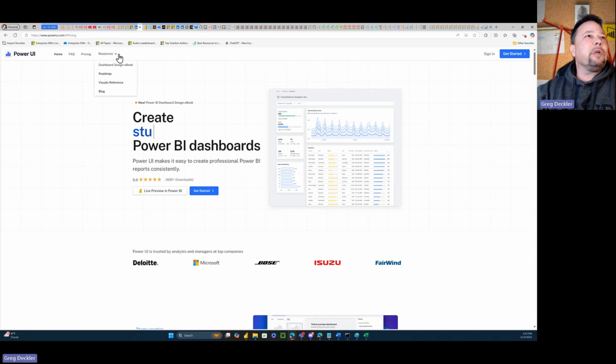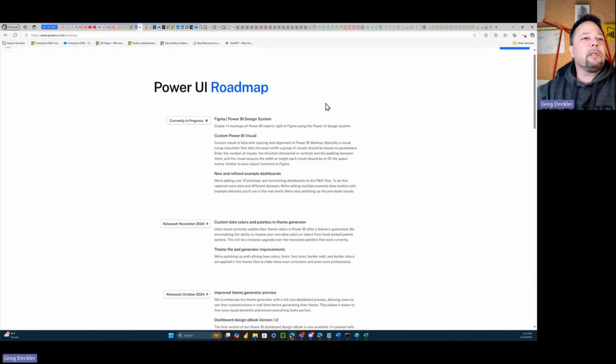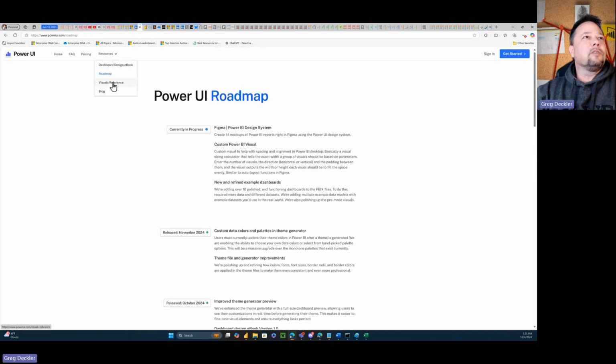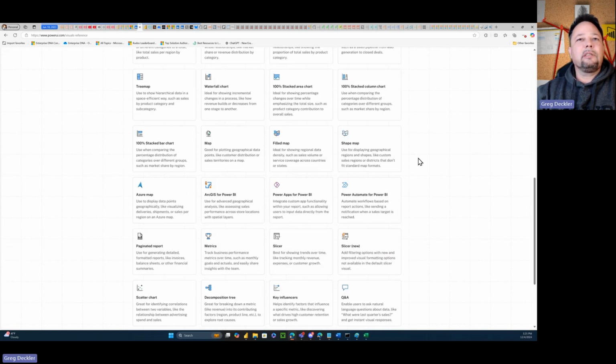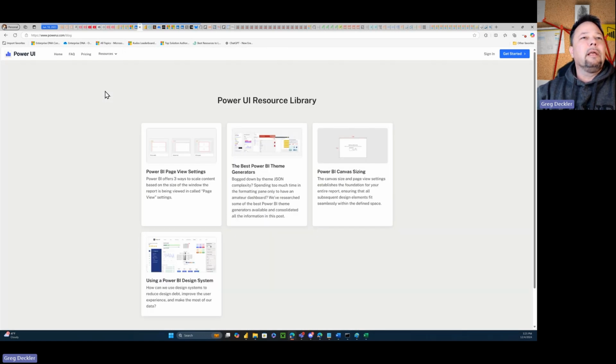The resources, like they have a dashboard design ebook. Again, that just came out like a month ago. They've got this roadmap that's out here. They have this visuals reference, which there's not much to this. It just tells you what the visuals are for. A lot of this just seems like word vomit. And I'll get into that more here in a minute.